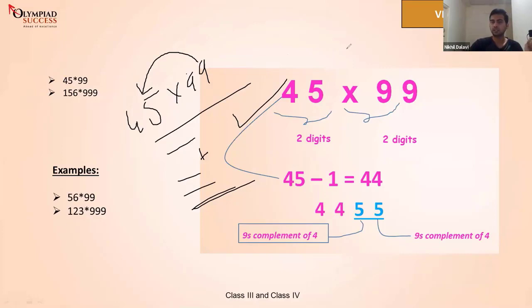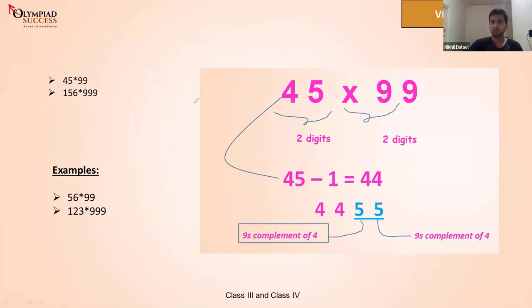So this is the way you do it, guys. But how do we do it in normal mathematics? Let's take 45 times 99. And believe me, solving this question, we will not use multiplication at all. We will only solve it using subtraction. That's a trick, and that's a good thing about Vedic mathematics.